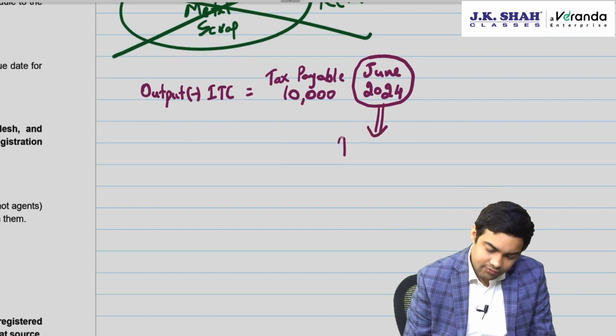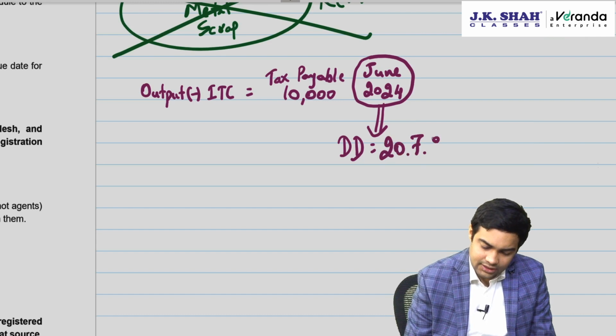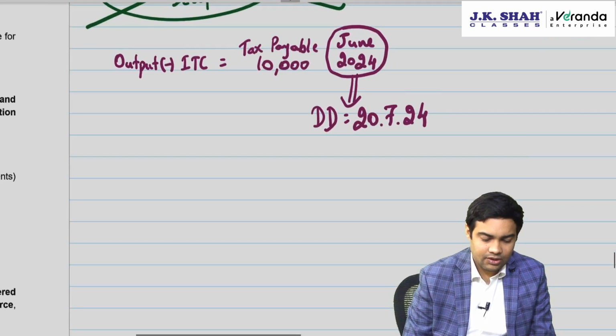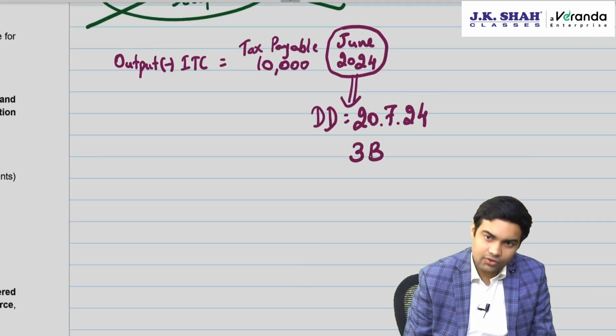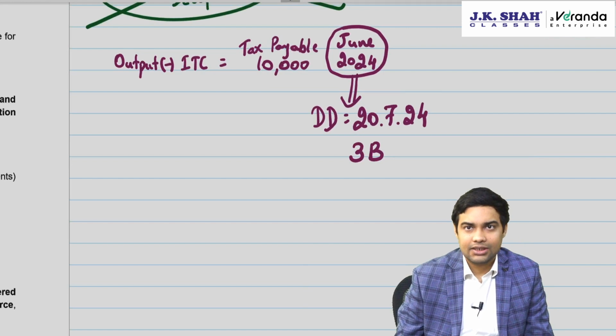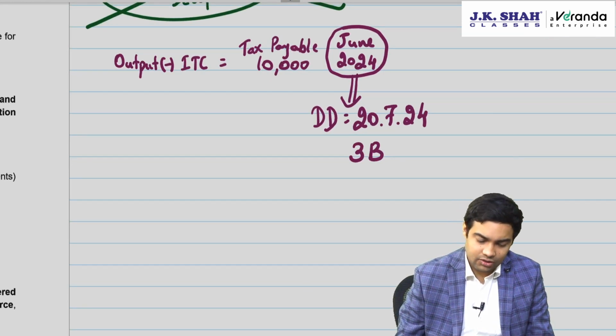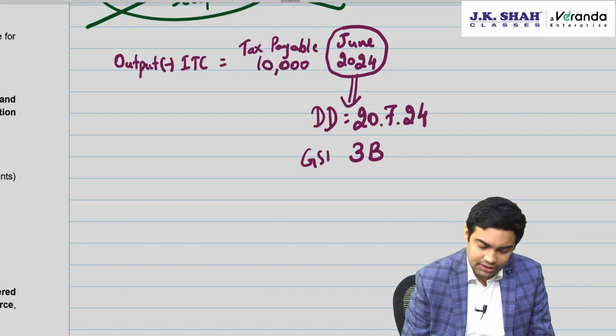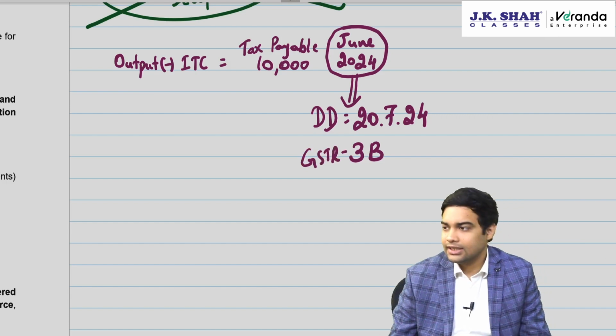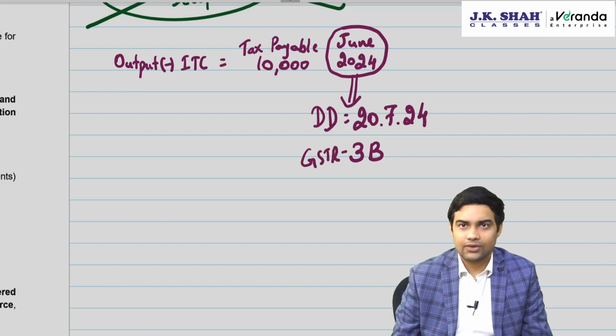What's the due date for June? Say suppose due date is 20th July 2024. This is also the due date for filing GSTR 3B, correct? Now, June 2024, GSTR 3B due date is 20th July 2024.